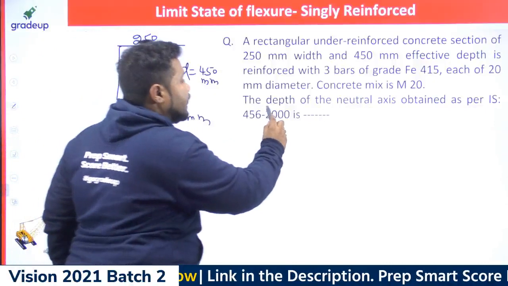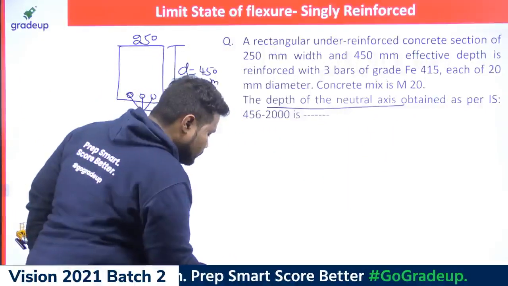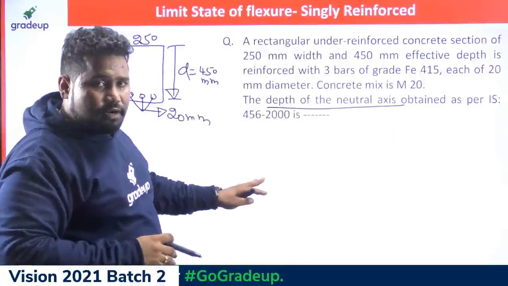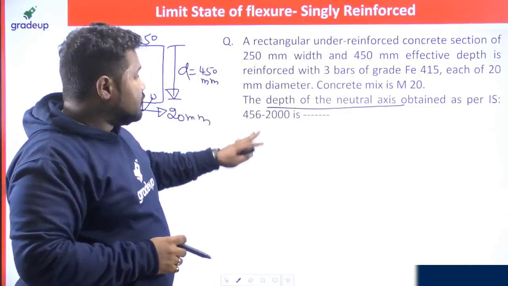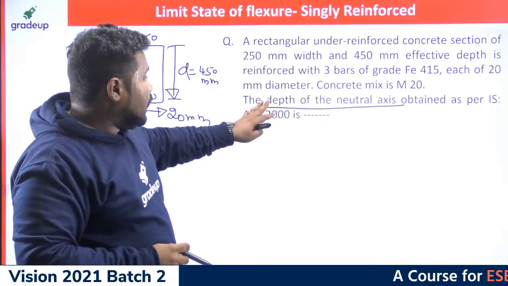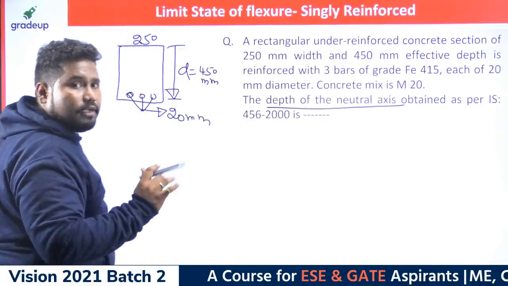They are expecting the depth of neutral axis. There is a lot of difference between the actual depth of neutral axis and the limiting depth of neutral axis. This is actually the actual depth of neutral axis, right?